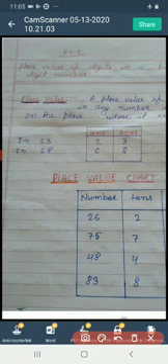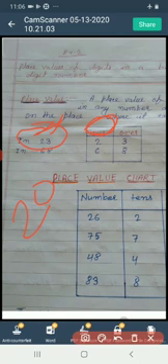For example, in 23, what is the place value of the digit 2? The place value of the digit 2 is tens. It means 2 tens, that is 20. And what is the place value of the digit 3? The place value of the digit 3 is ones.